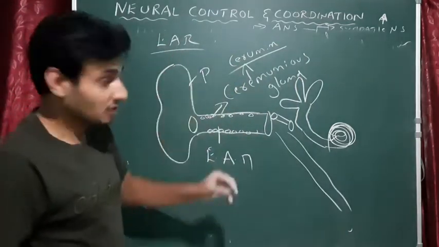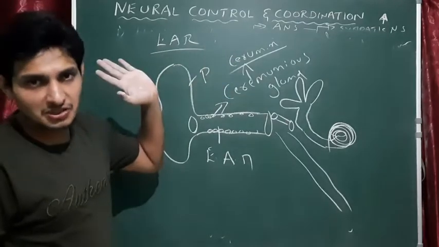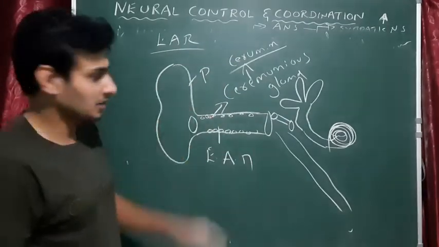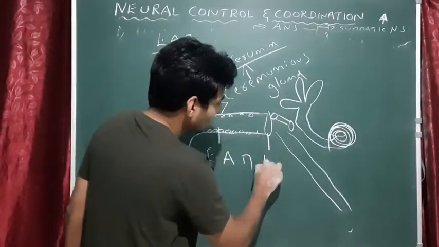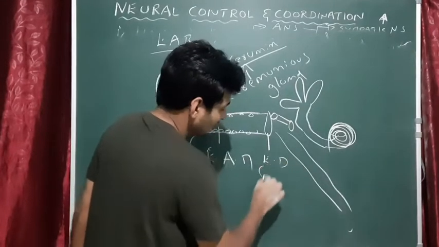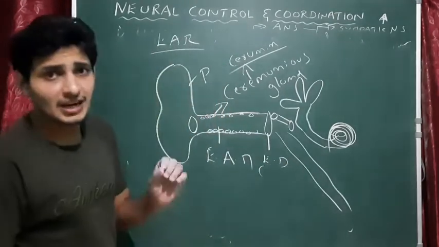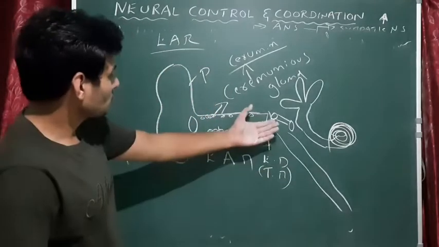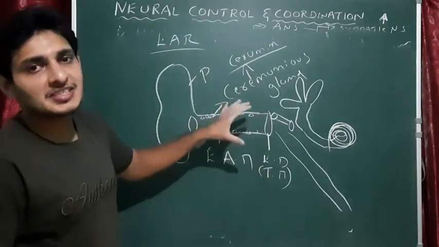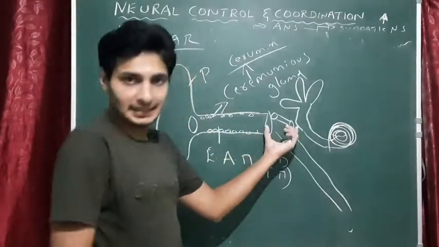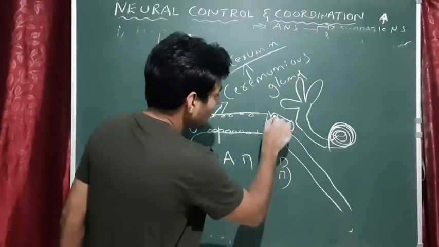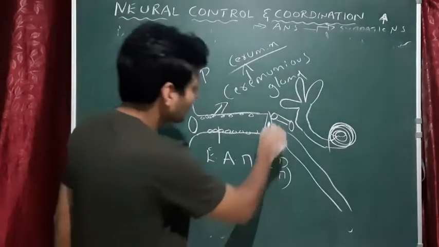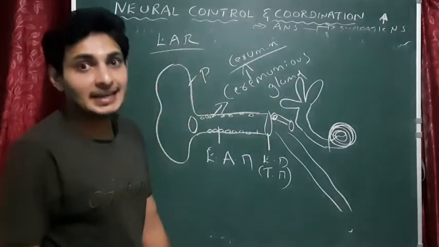You get this question: cerumen from ceruminous glands present in the external auditory meatus. And this one is the ear drum. What is the other name of it? It is also called the tympanic membrane. Correct? TM, tympanic membrane. So these three structures make the external ear. Now this is the middle ear, the center part. The middle ear mainly contains bones, the ear ossicles.